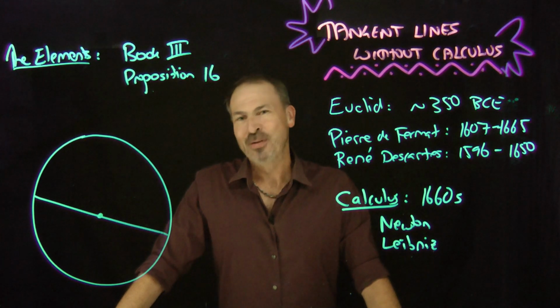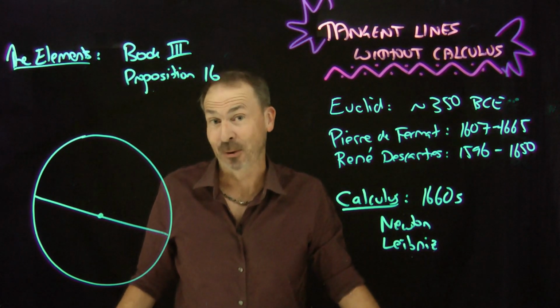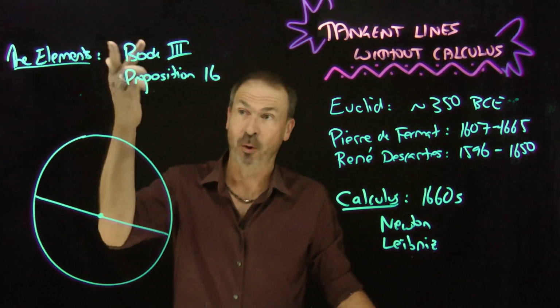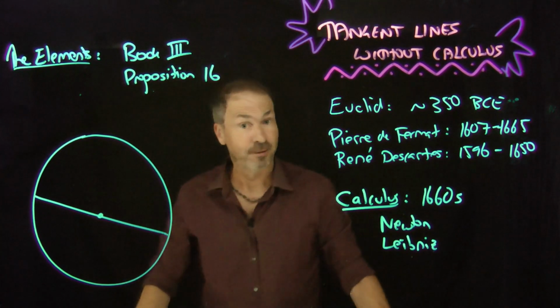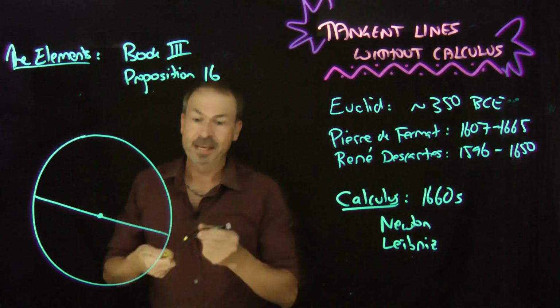G'day! Some 2,300 years ago, the Greek geometer Euclid proved the following result about circles. It appears in his work The Elements, Book 3, Proposition 16, and it goes as follows. Take a circle, draw in a diameter, then choose one of the endpoints of the diameter.